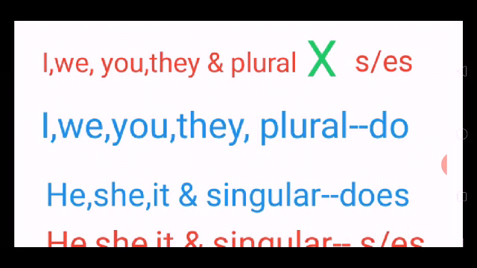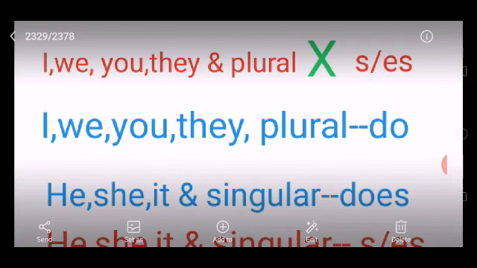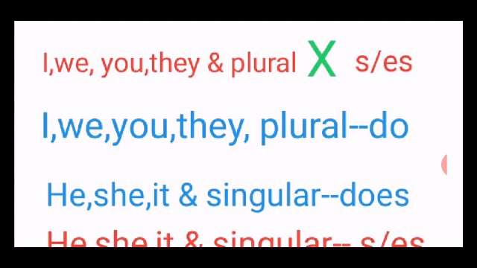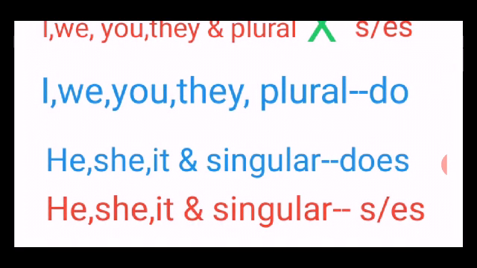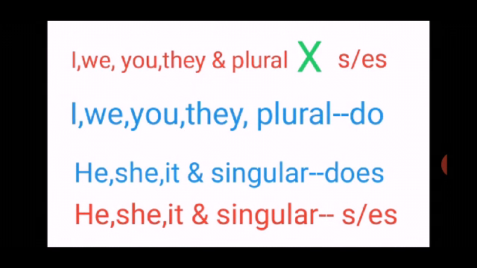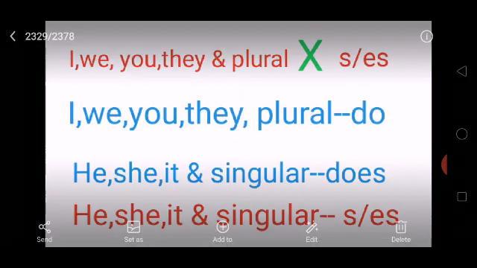With I, we, you, they and any plural, we will use do as a helping verb. Now with he, she, it and any singular name, we will use does as a helping verb. Then S and ES: with he, she, it and any singular name, we will have to use S and ES with the first form of verb. This is for present indefinite tense. I hope you understand.